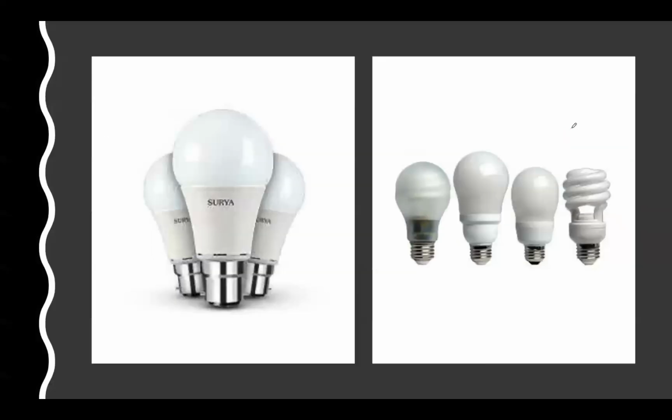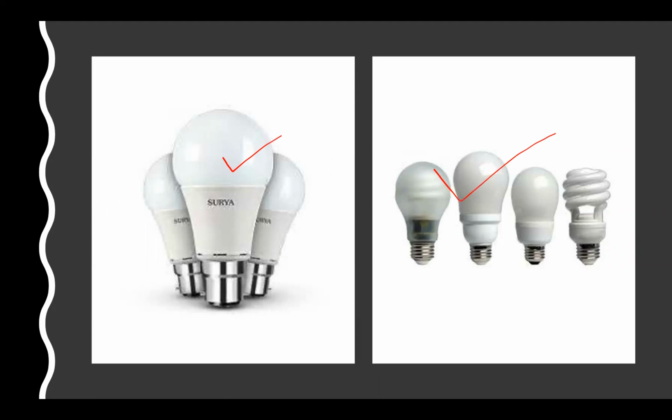That's why nowadays we use CFL bulbs, or fluorescent bulbs, which don't consume as much electric energy. But nowadays LED bulbs have even more advantage because they consume less electric energy and produce less heat. That's why we can save electricity.